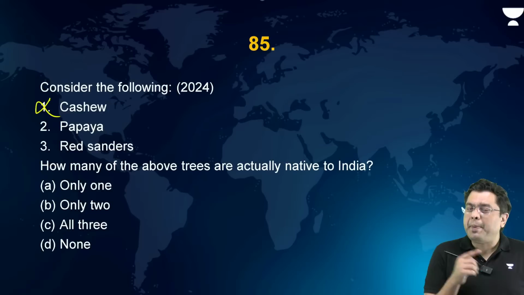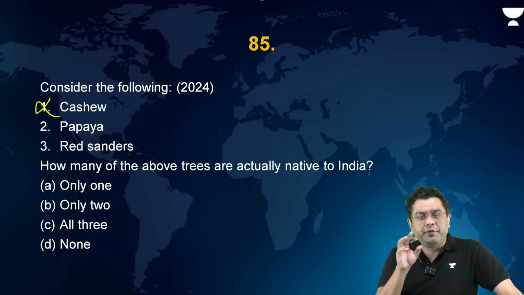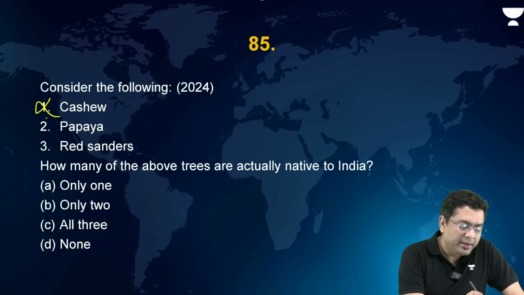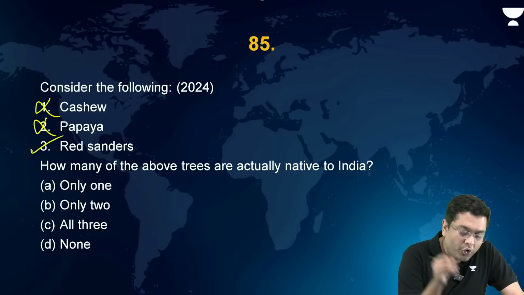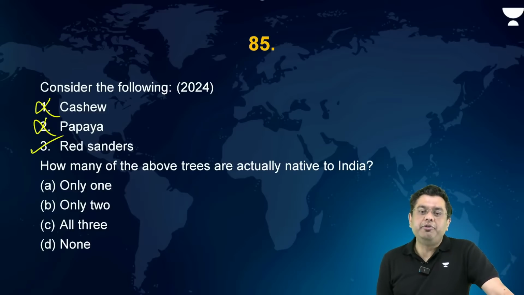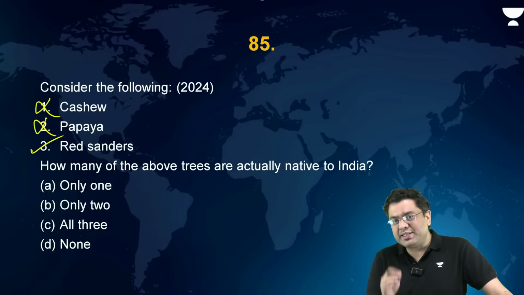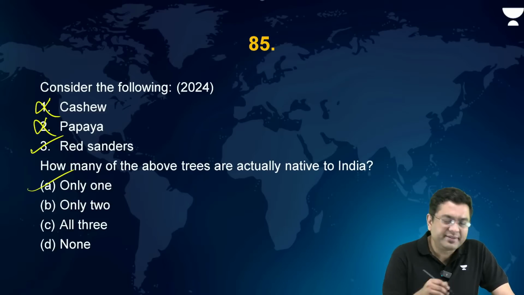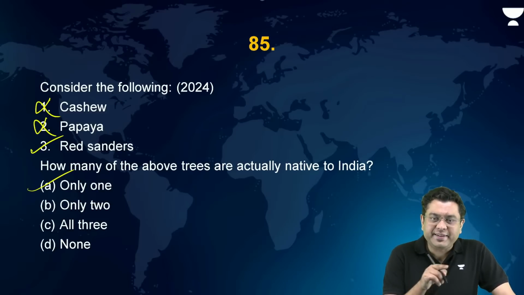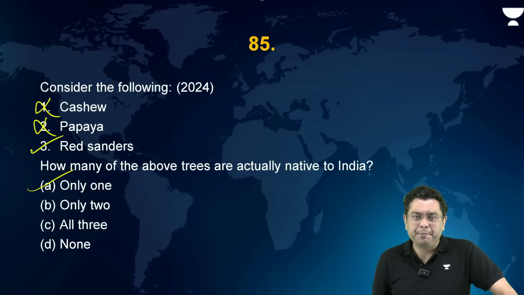Papaya is native to southern Mexico and a portion of Central America, not India. Red sanders is the only one that you find. Where will you find red sanders? In the Seshachalam region, in Andhra Pradesh, Eastern Ghats. That is where you will find the presence of red sanders. So the correct answer is A.